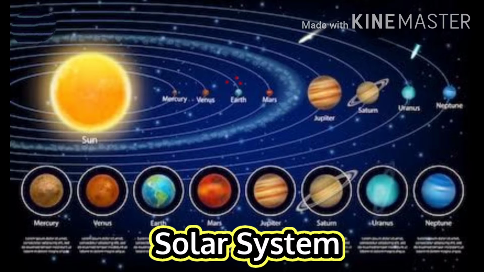That means that it has strong gravity. The other objects are pulled into the orbit around the sun. The collection of all 8 planets and their moons, which always orbit around the sun, together with the smaller bodies in the form of asteroids, meteoroids and comets, is called a solar system.